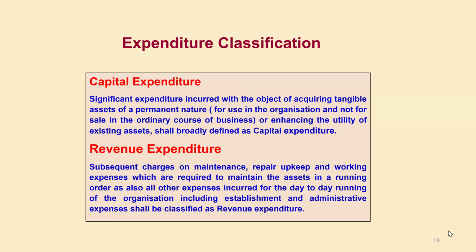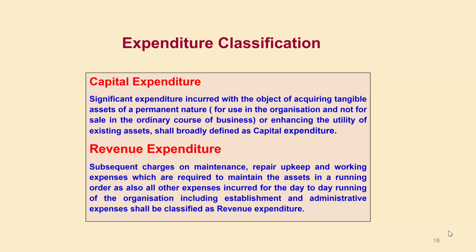We incur the expenditure only once, but those items will be held by us for more than a year, for more than 5 or 10 years. The purpose of acquiring those assets is not to sell them in due course of time. Rather, we will retain them in our business for enhancing the utility and the earning capacity of our organization.